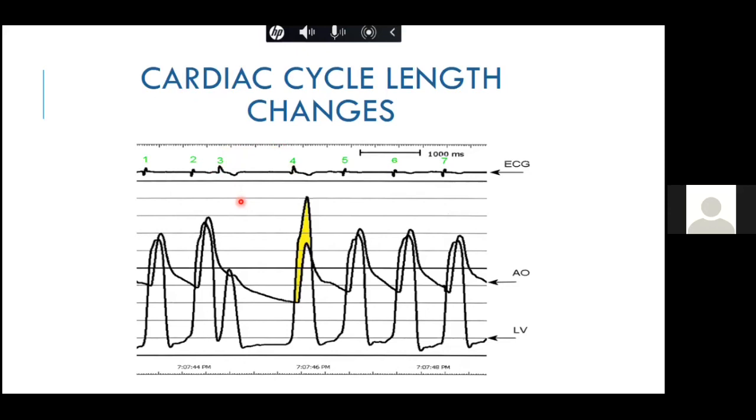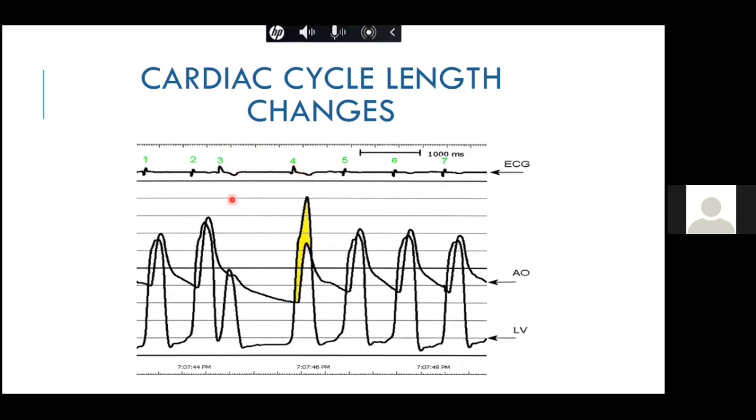Why? Because the LV contractility increases, it causes a dynamic LVOTO. Anything which increases the LV contractility causes a dynamic LVOTO, and that is why even the HCM murmur increases post PVC. But somebody may ask you, what happens on PVC to this?